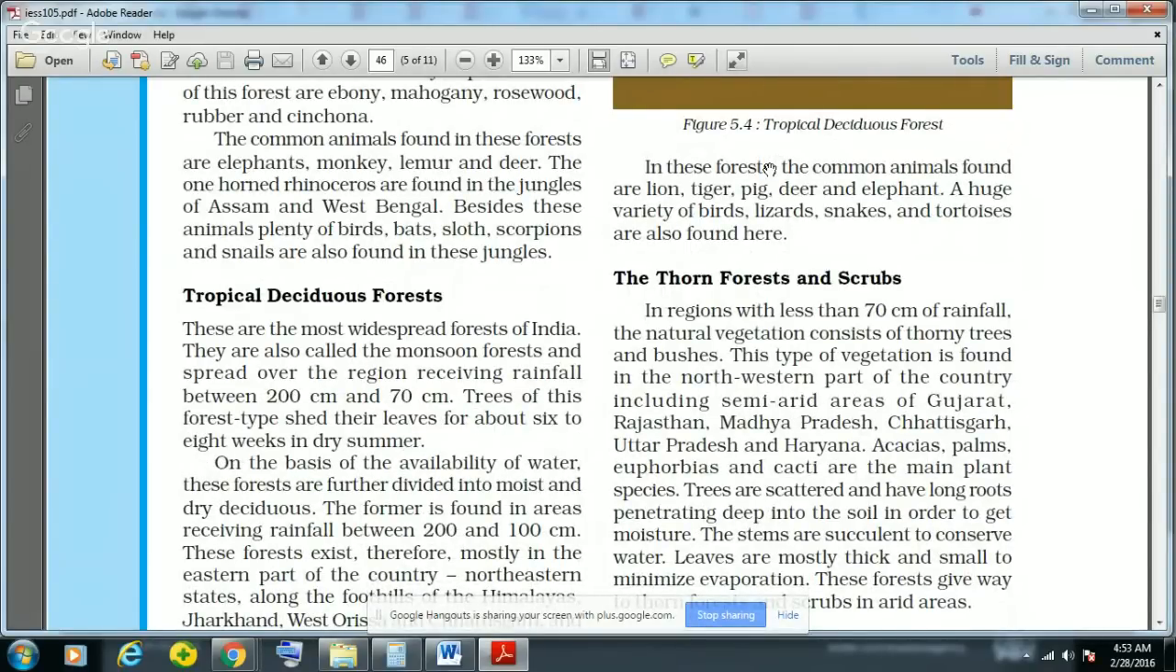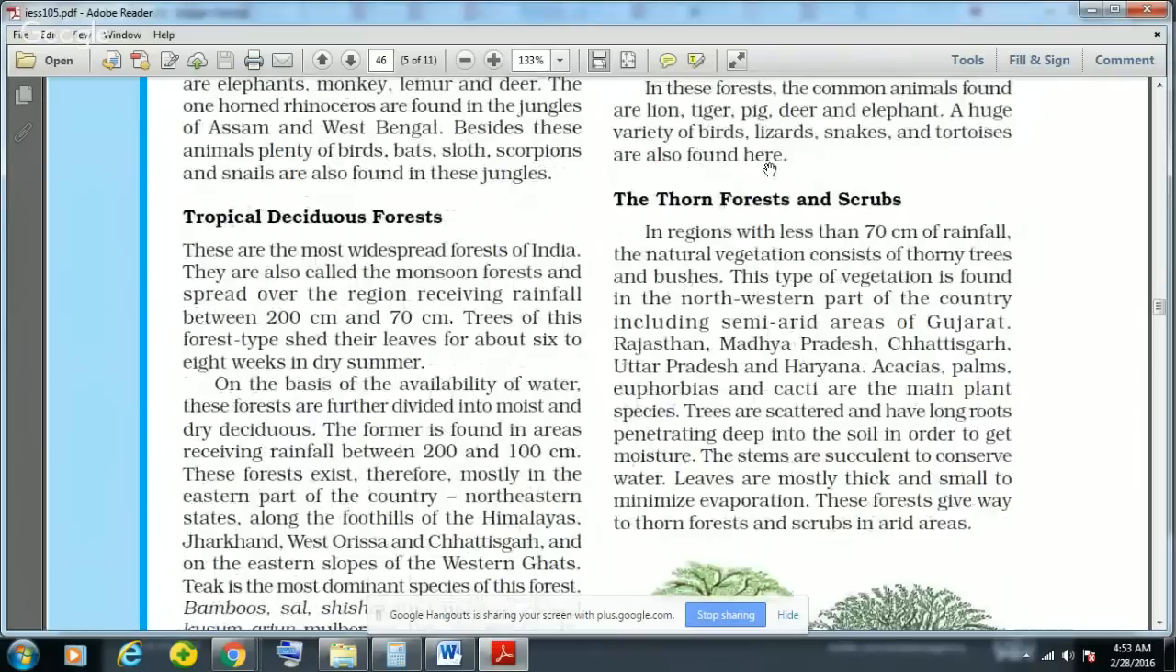Here, rainfall of less than 70 centimeter occurs in this region, and the natural vegetation consists of thorny trees and bushes. And this type of vegetation is found in the northwest part of the country, in the semi-arid areas of Gujarat, Rajasthan, Madhya Pradesh, Chhattisgarh, UP, and Haryana. And the most important species of thorn forest and scrubs are acacias and palms, euphorbias, and cacti.